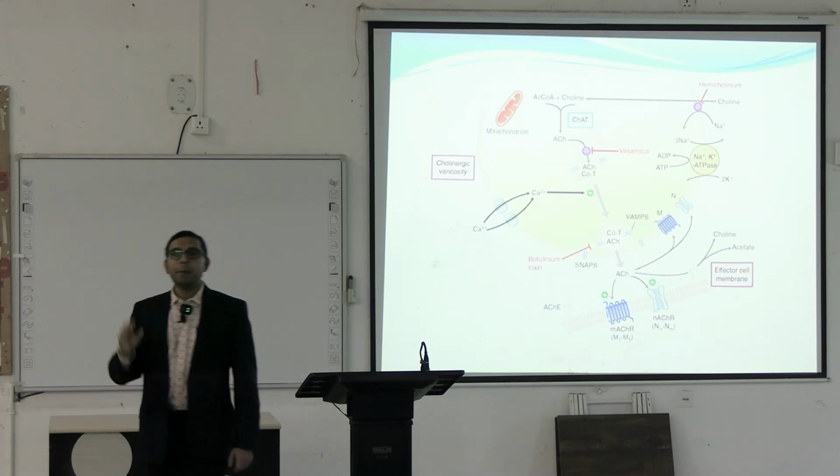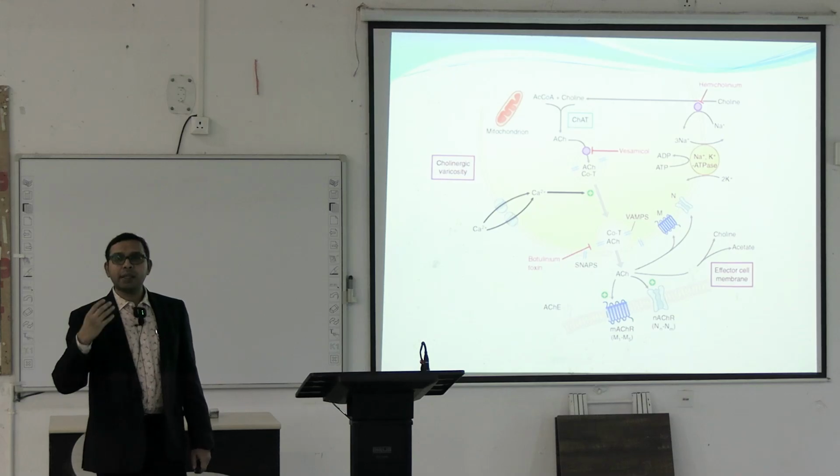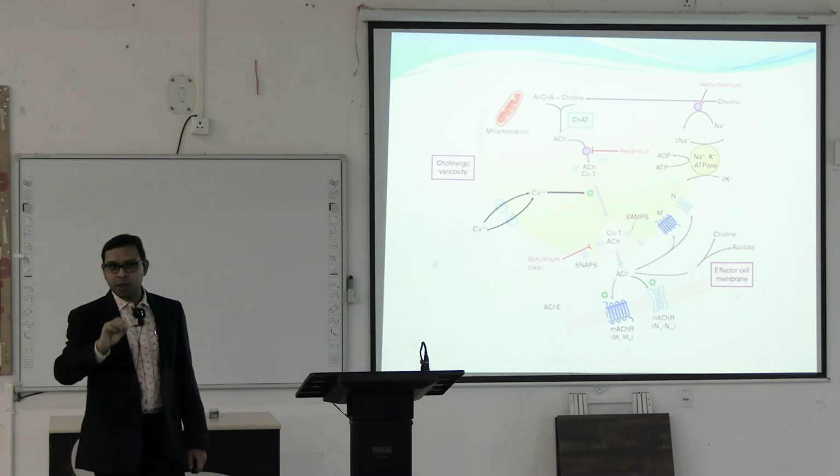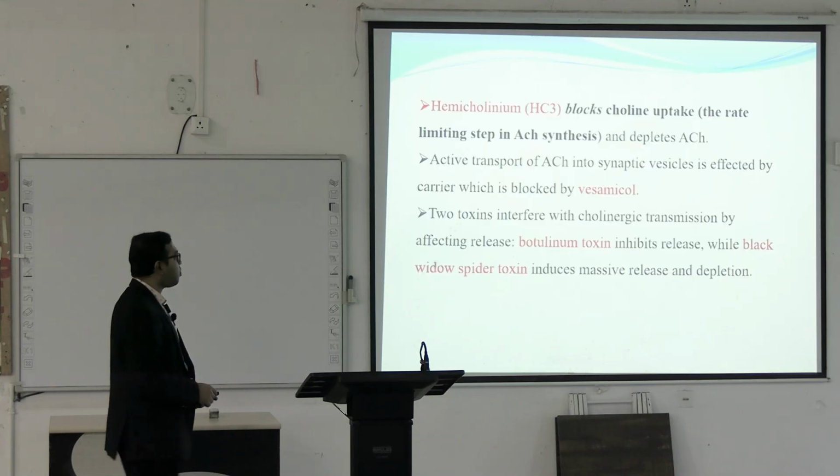Another toxin is the black widow spider toxin, which causes rapid release of the acetylcholine from the synaptic vesicles, so that there will be depletion of the acetylcholine in the synaptic cleft. Is this clear, number 4?